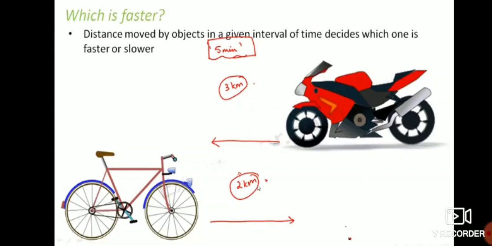So the bicycle moved very slow and the bike moves very fast. This is the fast and slow concept.